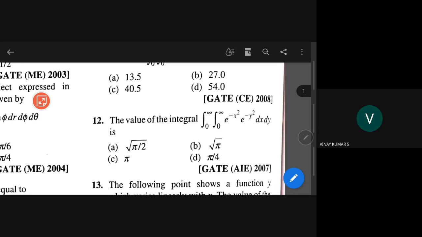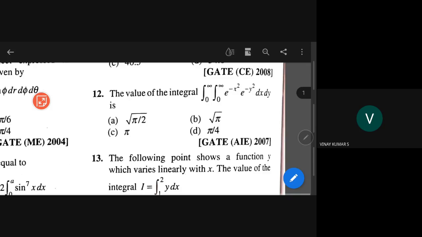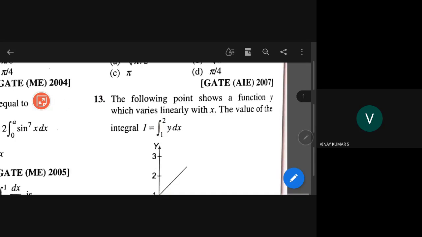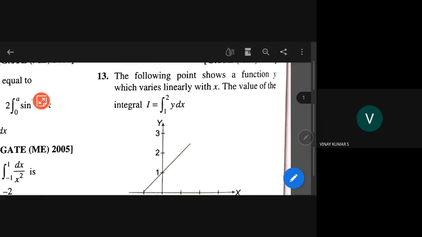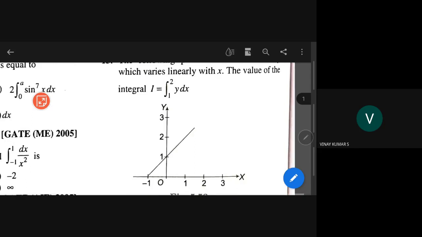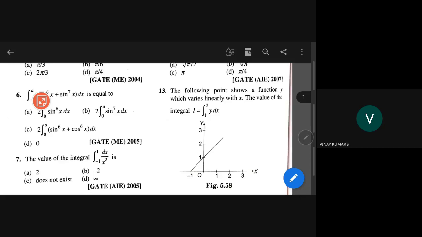12th question. So this is a change of variable problem. So again polar coordinates came here. Now we go for another one. This is linearly with x, the value of the integral. See, this is a single integral problem, but how will you do this one? Can you tell how we can do this problem? Look at this problem 13. Do you have a hint here how to do that? Do you have an idea?